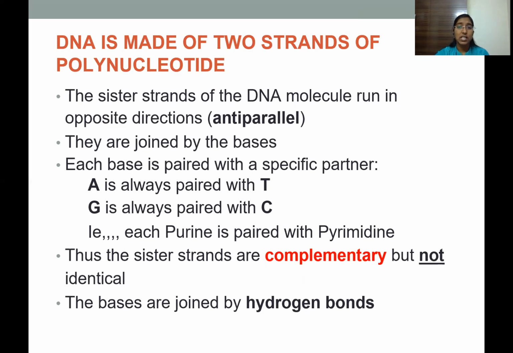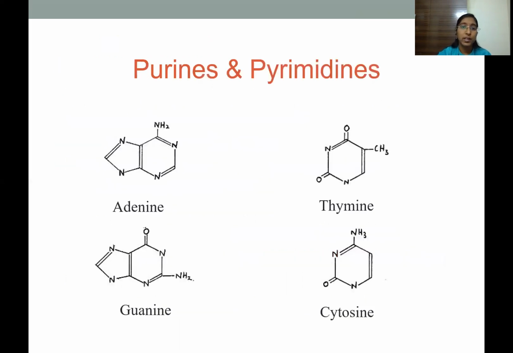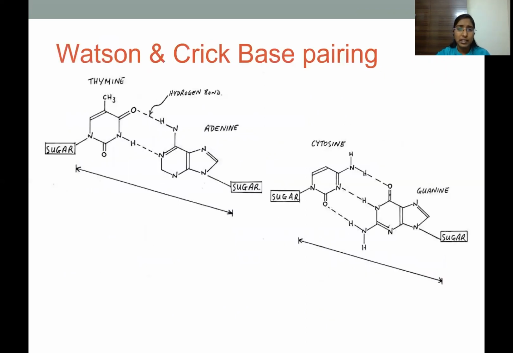Thus, the sister strands are complementary but not identical. This is an important point, that the sister strands are always complementary but never identical. The bases are joined by hydrogen bonds, purines and pyrimidines. And here we can see the Watson and Crick base pairing, where there are hydrogen bonds present.